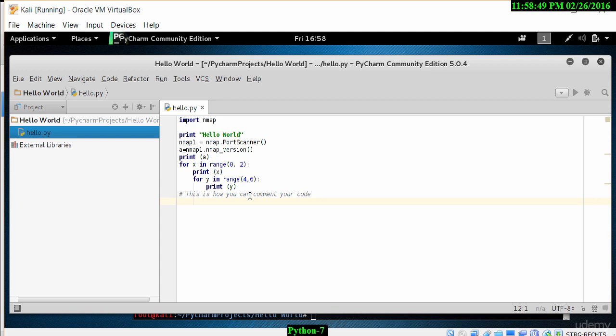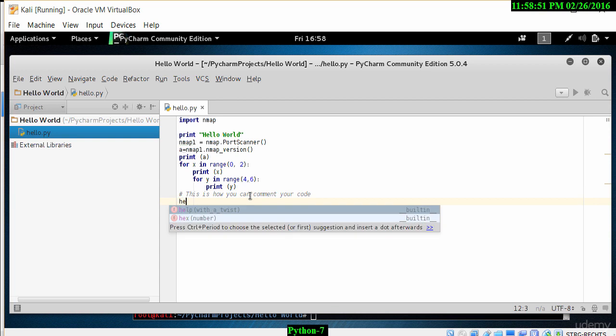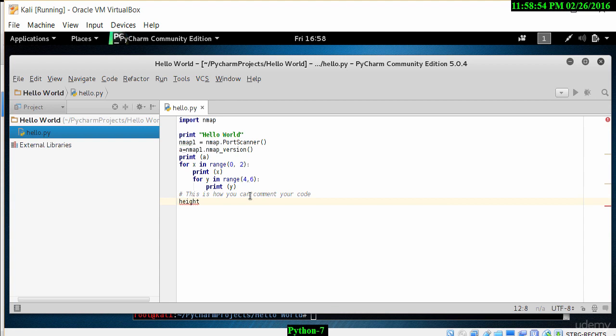Now there's another way you can do commenting as well. Let's do something like height equals 12. If you need someone to read the code later on and define exactly what height is, is it meters, kilometers, centimeters, you can put a hash character here. In this case, we'll call it meters. So hash meters will indicate to someone reading the code that this is a comment and the value will be in meters. So that's how you do basic commenting.